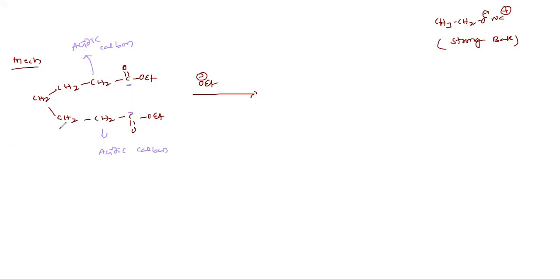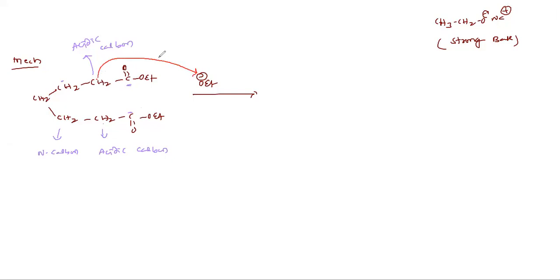Whereas these carbons are normal, neutral carbons; they do not lose H plus. This is also neutral. So which one loses the H plus ion? Either this carbon or this carbon, because the adjacent C double bond O group is there. Is it clear? So loss of H plus.